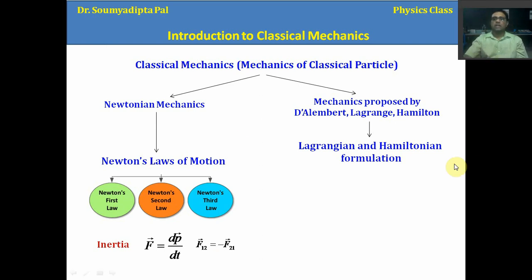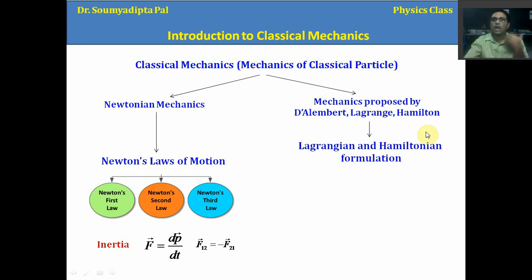Now on the right side, what you see is the Lagrangian and Hamiltonian formulation proposed by Lagrange and Hamilton. So why is it required? In this course I will not discuss this part.